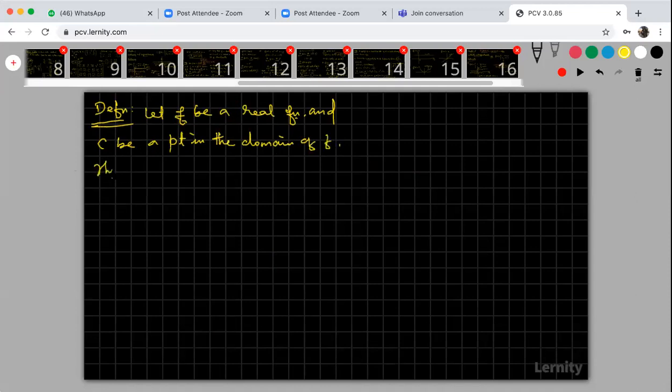Then f is said to be continuous if limit x tends to c of f of x equals f of c. Look at that: your limit value and the value of the function at c, both are the same, then the function is continuous. Otherwise, it is not continuous.